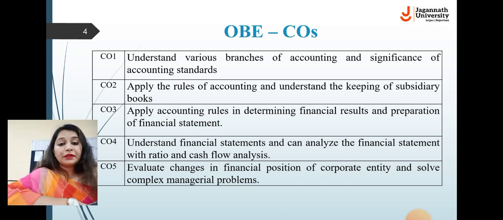Next, CO5 means course outcome 5. The student will be able to evaluate the changes in financial position of a corporate entity and solve complex managerial problems. So these are the course outcomes of financial reporting, statement and analysis, which the student will understand after completing this subject.